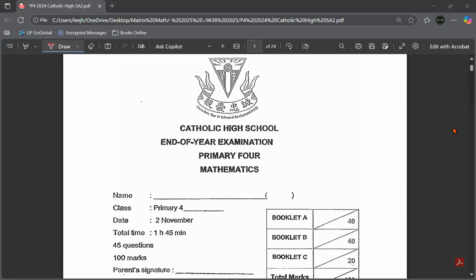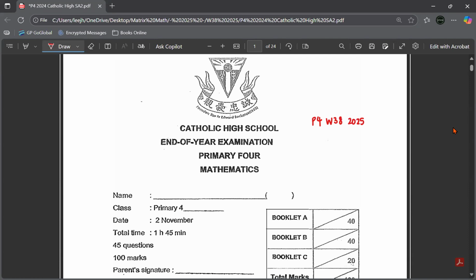P4 week 38 exam paper review. Okay, so this one I'm just going to write here, P4 week 38, so you know which one it is. P4 week 38, 2025. This is from the Catholic High School SA2 paper.